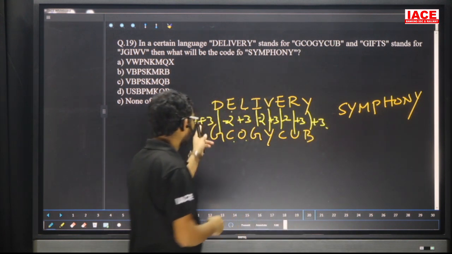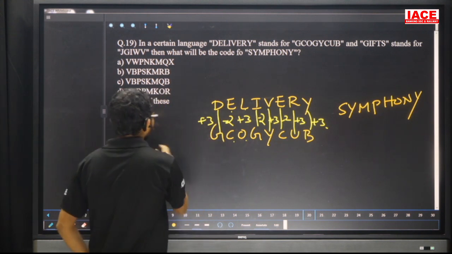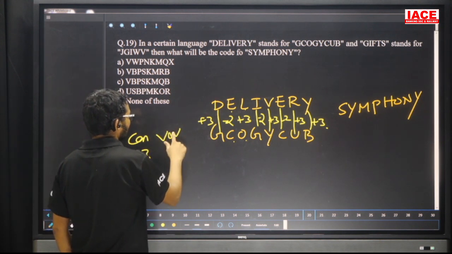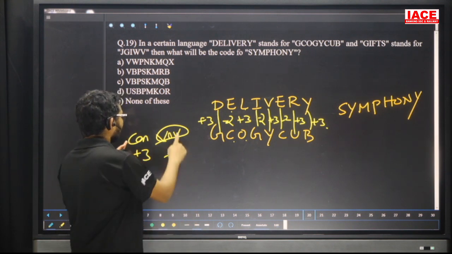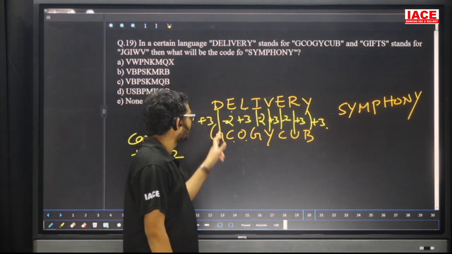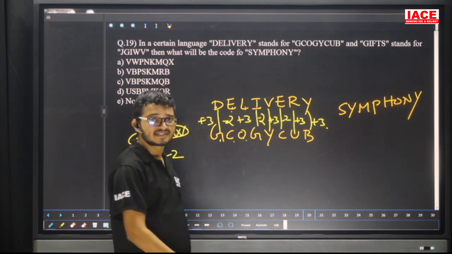Friends, by seeing the first two, don't take the logic as plus 3, minus 2 like that. That means this one is what? Consonant means what? Plus 3. Vowel means what? Minus 2. Check here: consonant plus 3, vowel is minus 2. In the same manner.